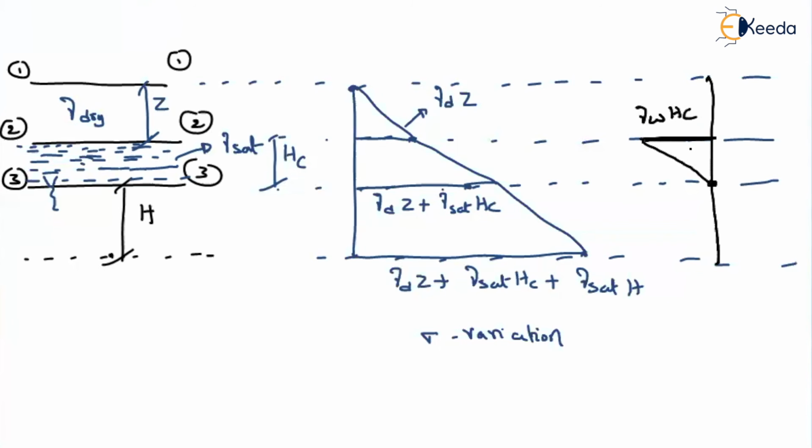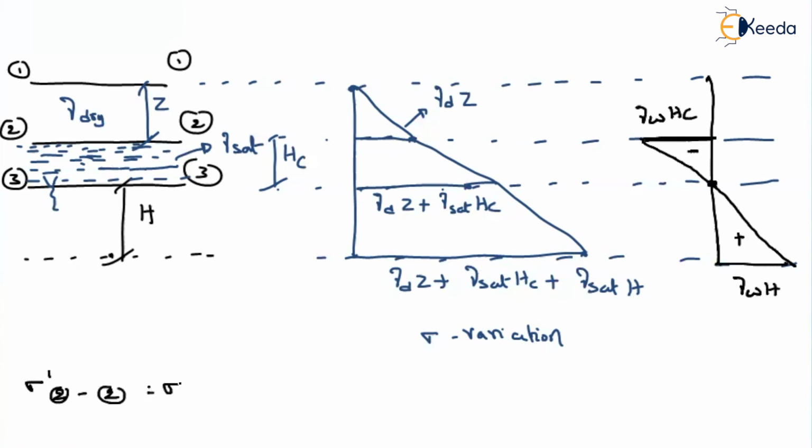In the capillary rise, the water is under tension, that's why it is minus. Below the water table, that means below layer 3-3, it will vary linearly as gamma W into H. So what will be the effective stress at layer 2-2?